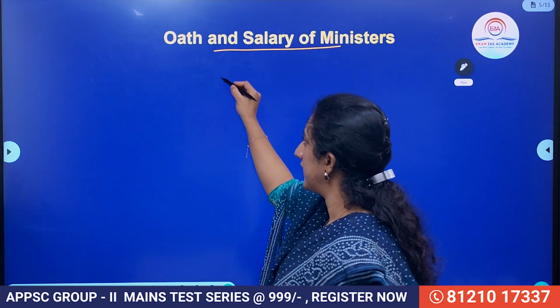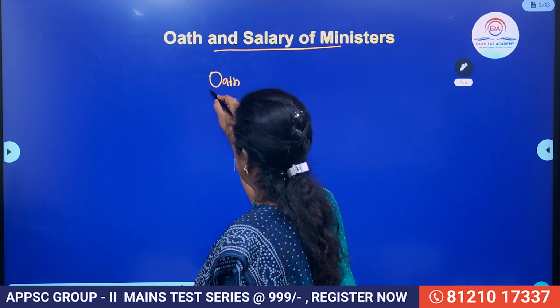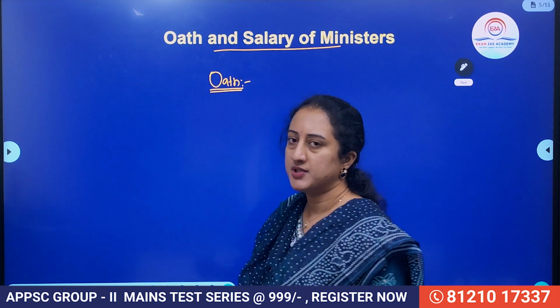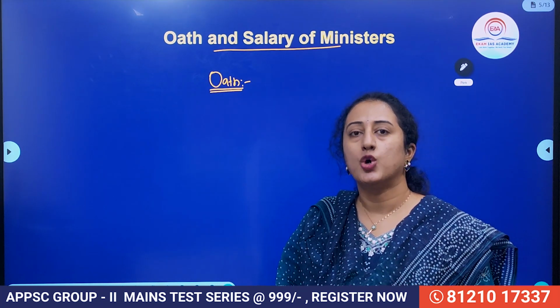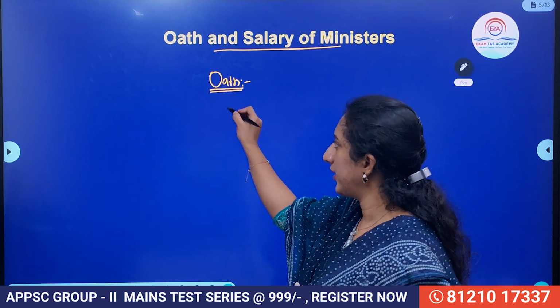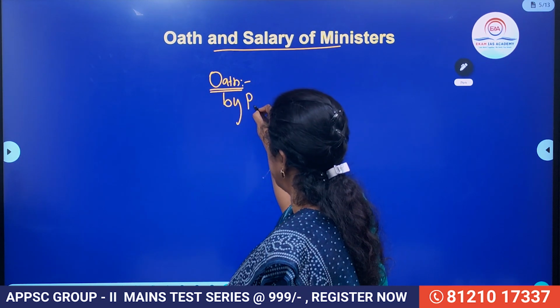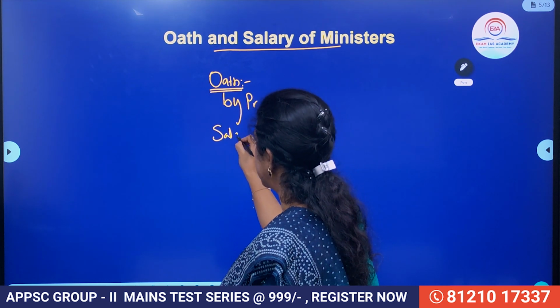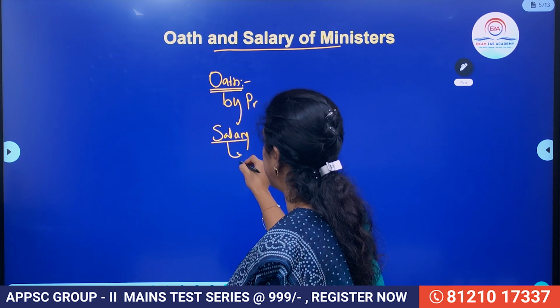Once you see the oath of the Council of Ministers, it will be administered by the President of India, and the oath reads that they bear true adherence to the Indian Constitution and faithfully discharge their duties without any considerations. So this is the oath, and it will be administered by whom? By the President of India, right? And the salary and other allowances will be decided by whom?